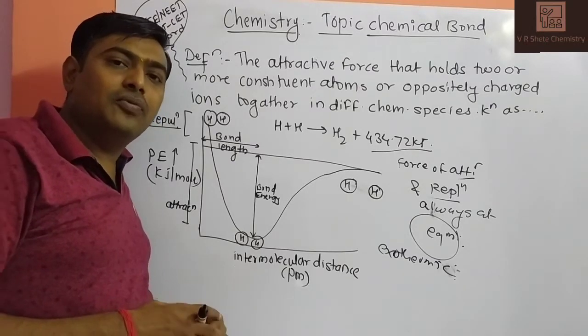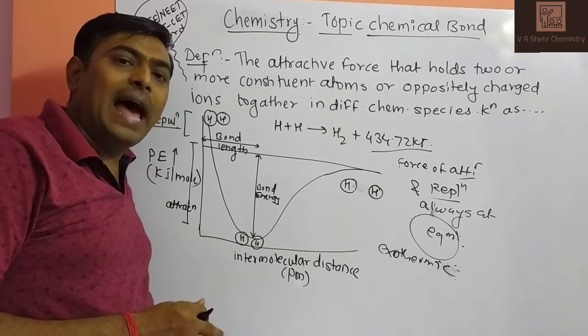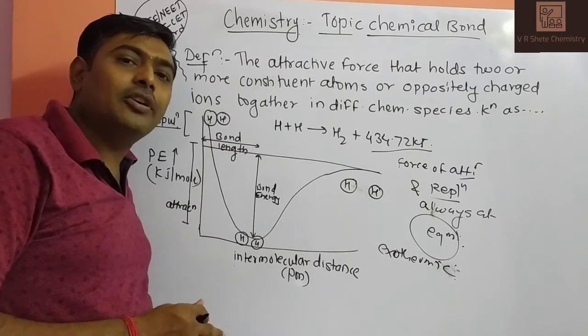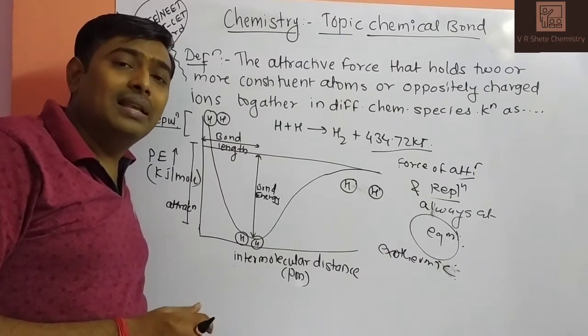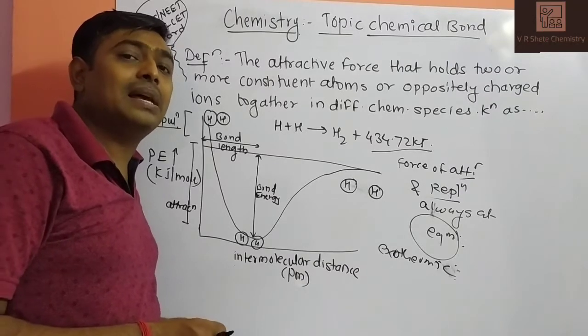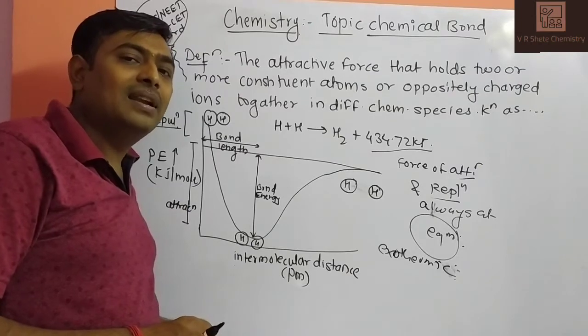When any molecule is formed by its constituent atoms, it depends on the valency of an atom. And what is meant by valency? Valency is the combining capacity of an element.